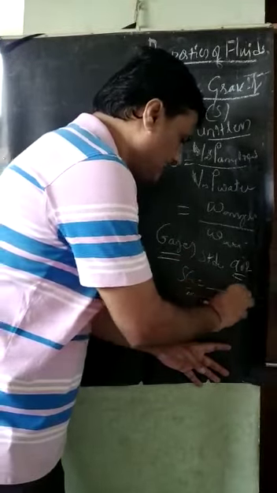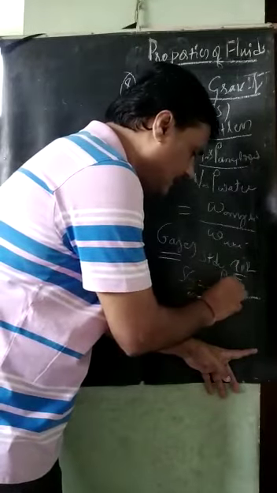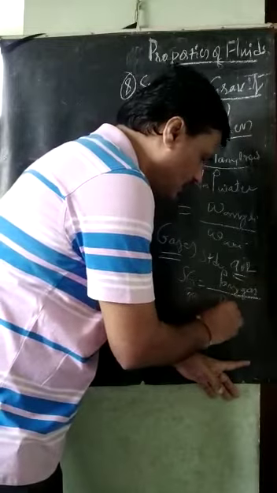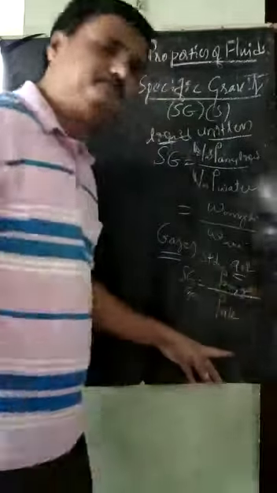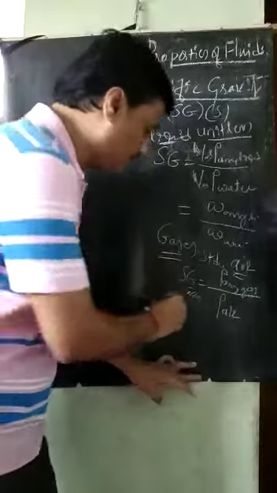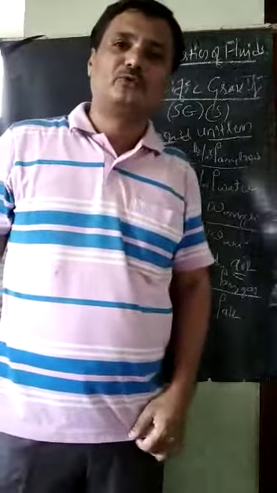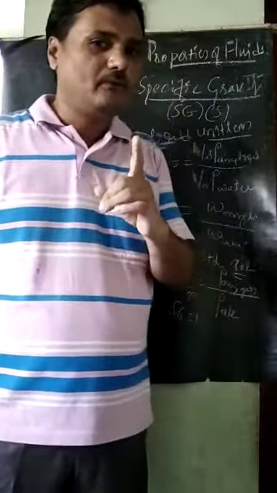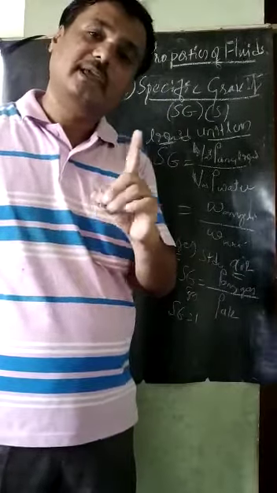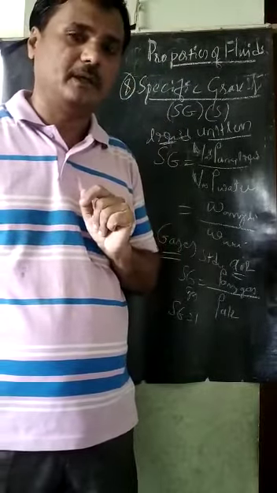For gases, it is the ratio of the density of any gas to the density of air. So therefore, for air the specific gravity is 1. Specific gravity of 1 means it is air, at NTP condition.